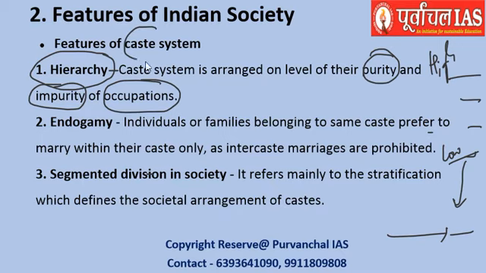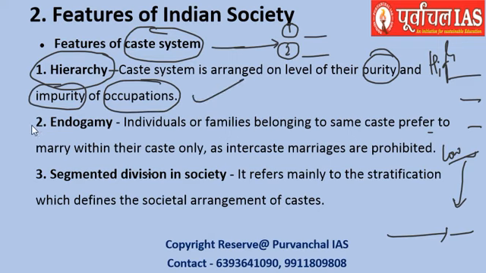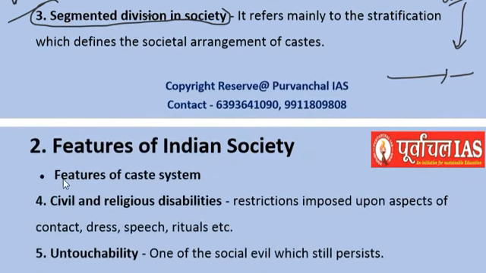Okay, so the caste system is very closely related to occupation. First, it was divided based upon occupation, and the hierarchy is maintained based upon that. The caste system's hierarchy is based upon the occupation, right? So the other thing is there was prevalence of endogamy. People of a particular caste used to marry people of the same caste. They would not marry people of other castes. That is known as endogamy, in the sense of marrying people of the same caste. Segmented division of society was also there as far as the caste system is concerned.